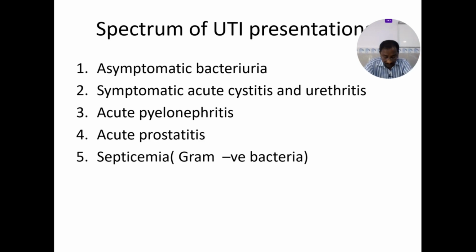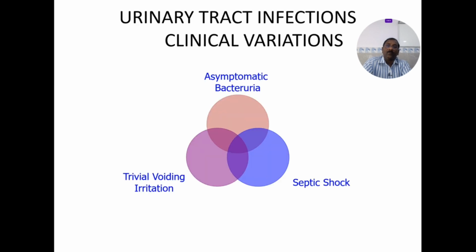Acute pyelonephritis: here the fever will be there. Fever, chills, and flank pains. No fever in cystitis or urethritis, but fever presence means already ascending infection, maybe pyelonephritis. Acute prostatitis, septicemia with gram-negative bacteria. Here septicemia means the advanced case, urosepsis. These people will have fever and also multi-organ failure, etc. See asymptomatic bacteriuria and the septic shock.